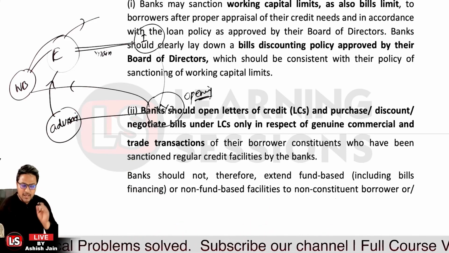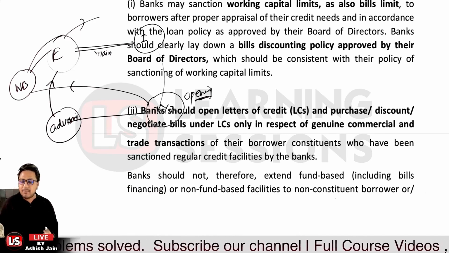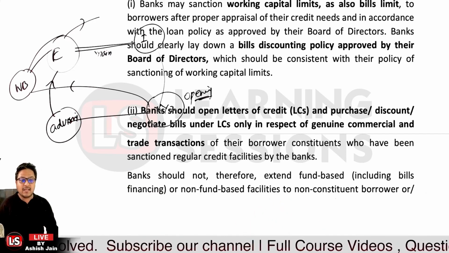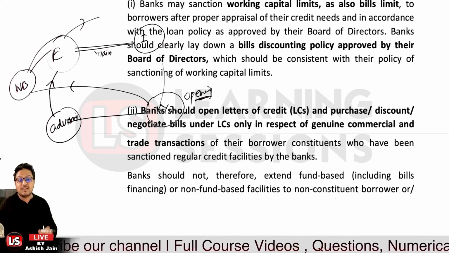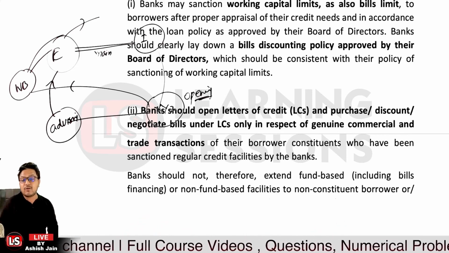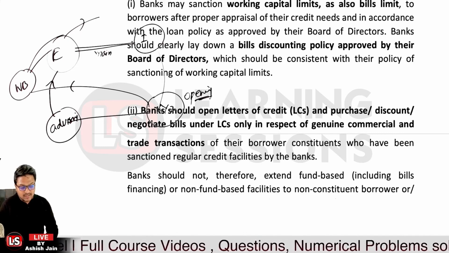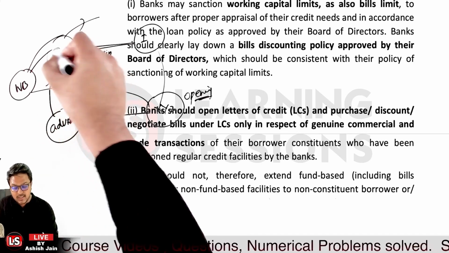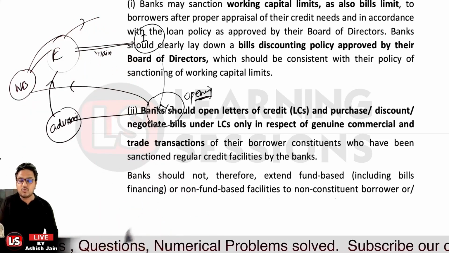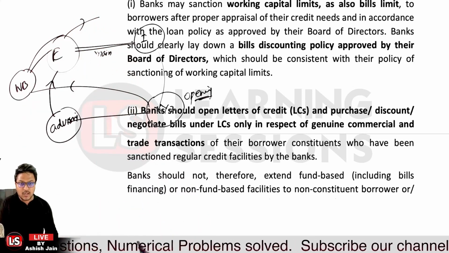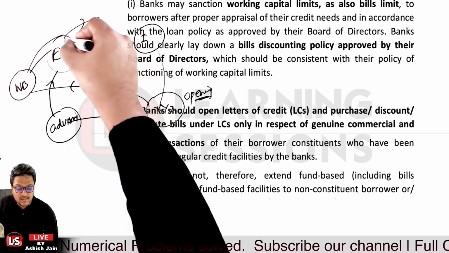Now, negotiation, purchase and discounting can only be done in the case of genuine commercial and trade transactions for those who are constituents of the regular credit facilities. Take the case of an exporter who has bills and wants to discount the bill.